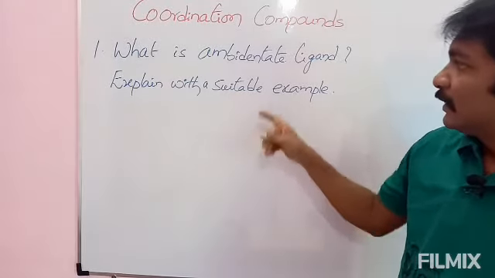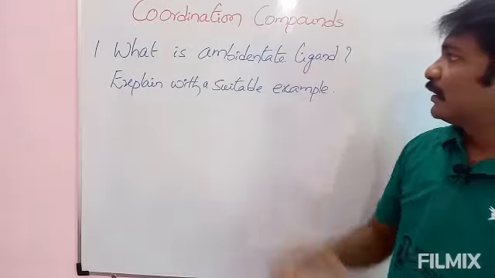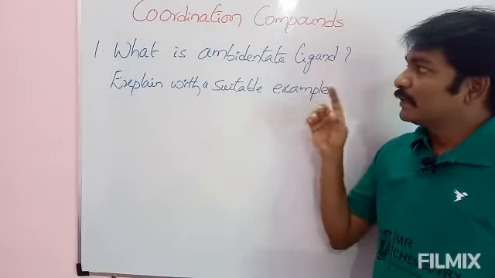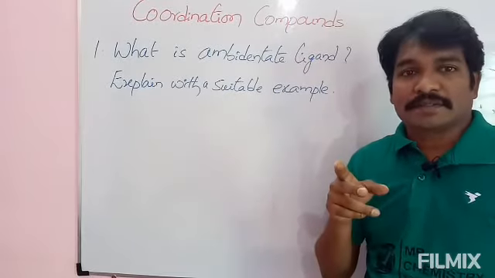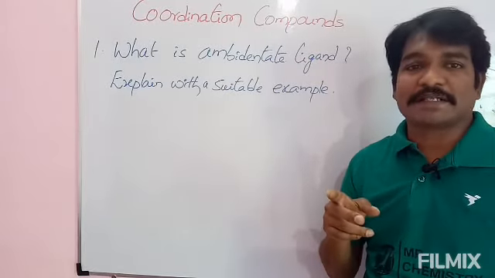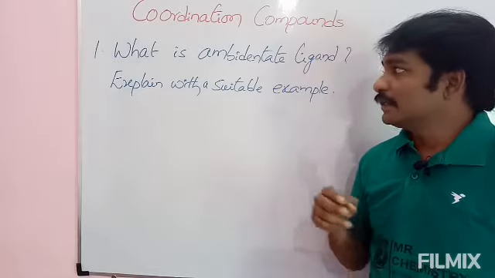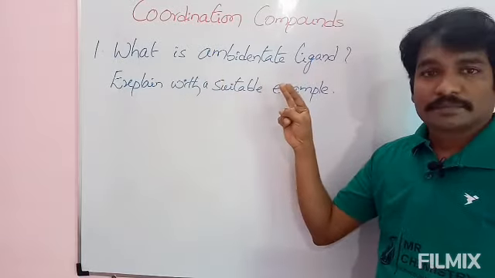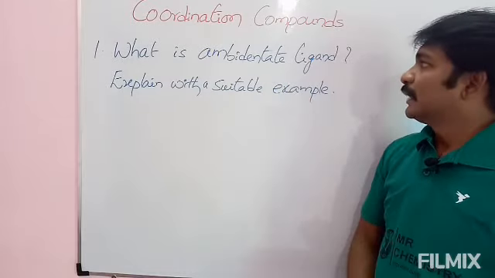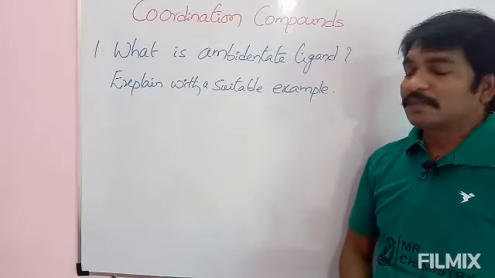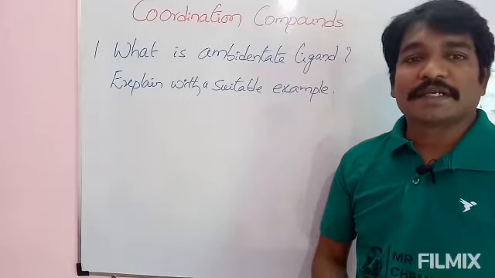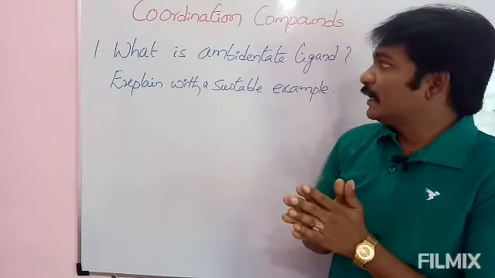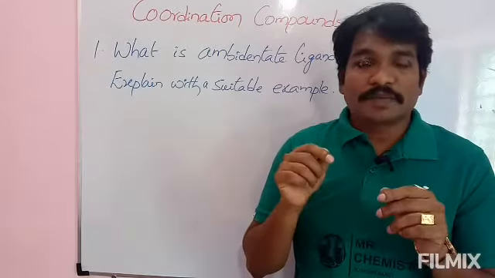And see here, ambidentate ligand, in the sense the ligand has two possible sites. Ambi in the sense both, means two here. An ambidentate ligand has two possible sites to bond with the central metal ion.